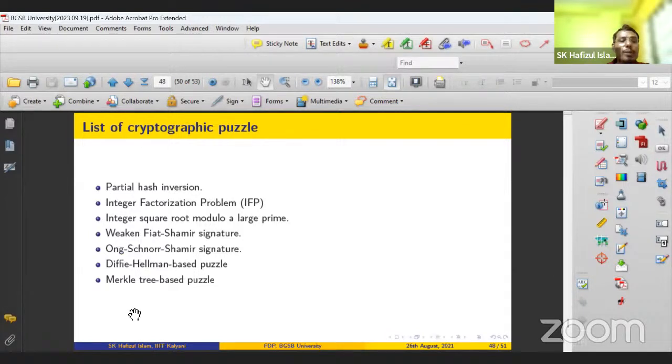Similarly, another problem is in the Fiat-Shamir signature. This is a signature scheme proposed by Fiat and Shamir. Other signature schemes are Wong, Schnorr, and Shamir. Another puzzle is called the computational Diffie-Hellman problem. Merkle root based puzzles. Here are the various cryptographic puzzles that can be used in place of the partial hash inversion.